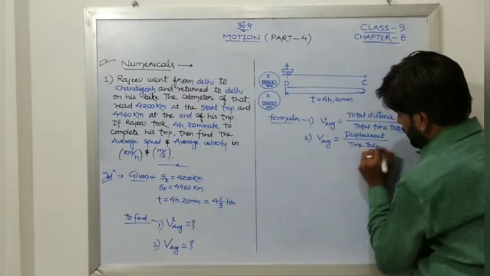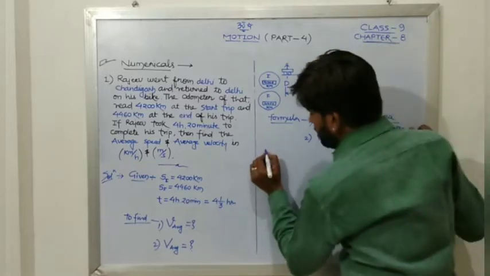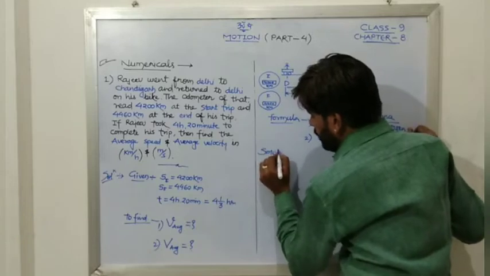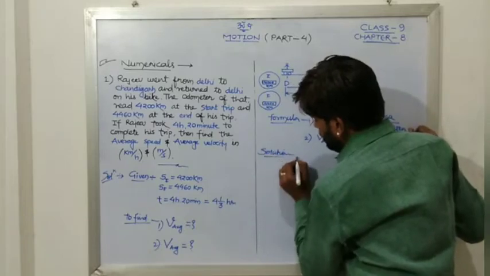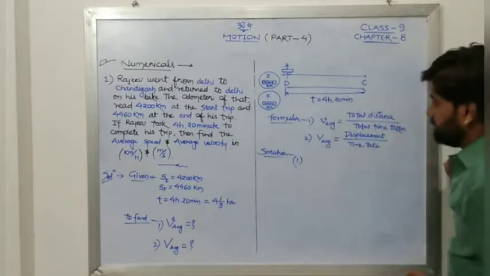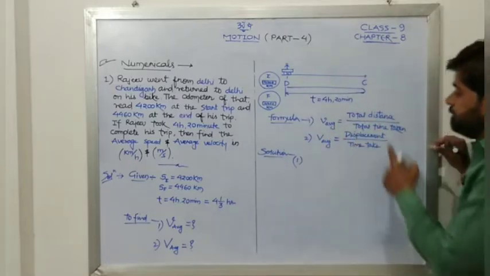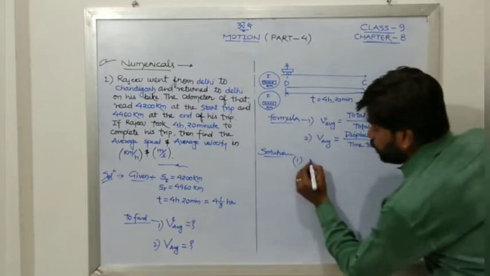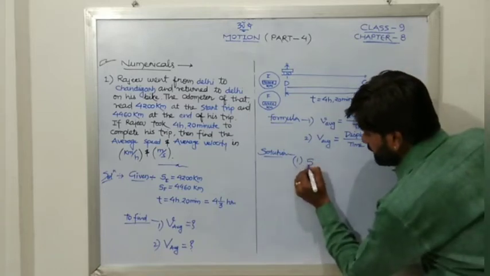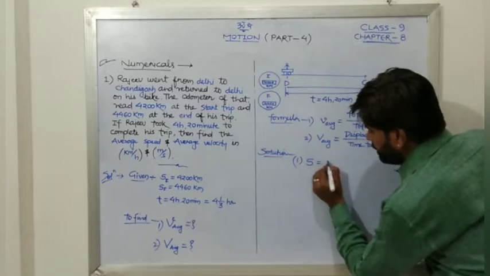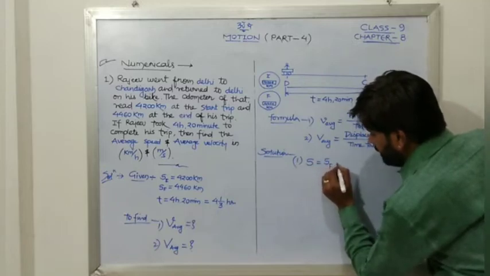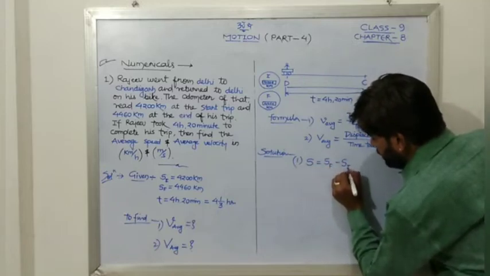So let us begin with our solution. The very first which we are going to discuss is average speed. For average speed, you need total distance. Say total distance is s. So s will be final reading minus initial reading.